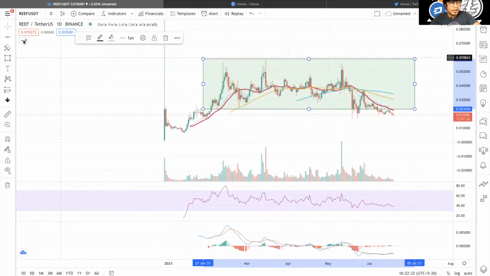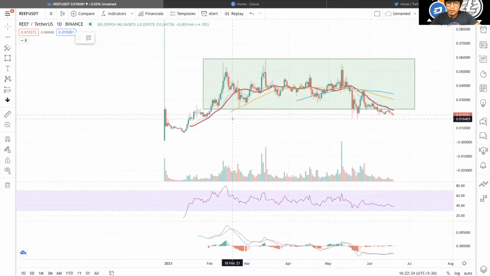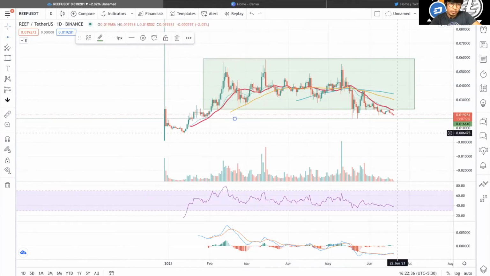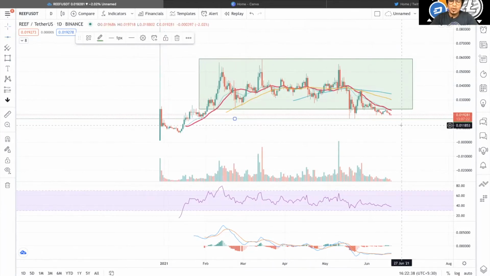So this is a very critical support here for Reef. Look out for this one. I don't think this will be broken, because there's no space left for it to go below this. There's nothing much left on the left to check the price.